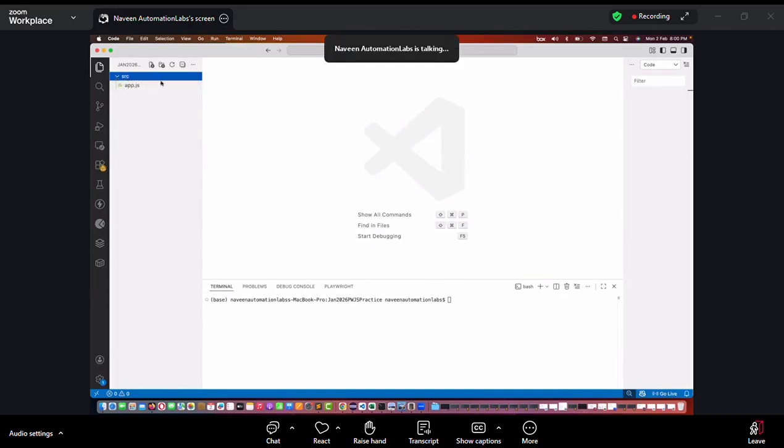Inside the SRC folder, if I really want to create one more folder, you can click on this plus icon for the folder. If you really want to create a file, you can click on this plus icon for the file as well.